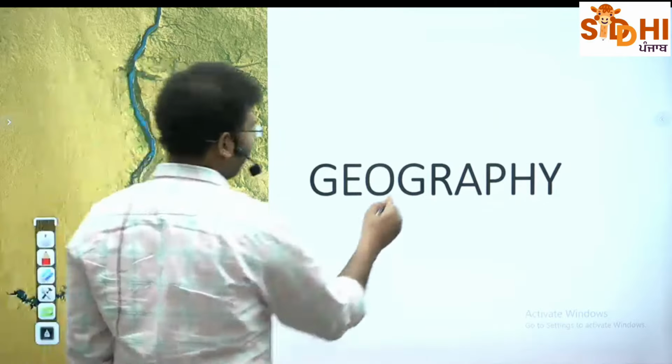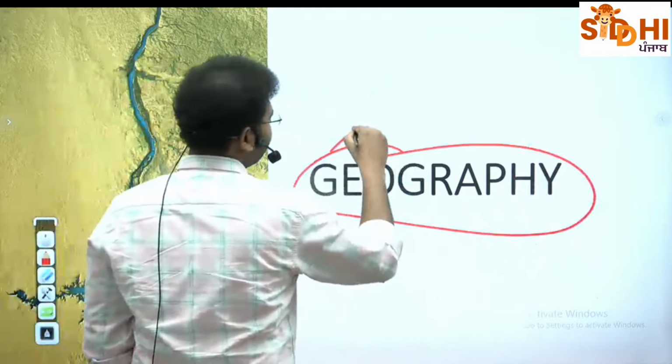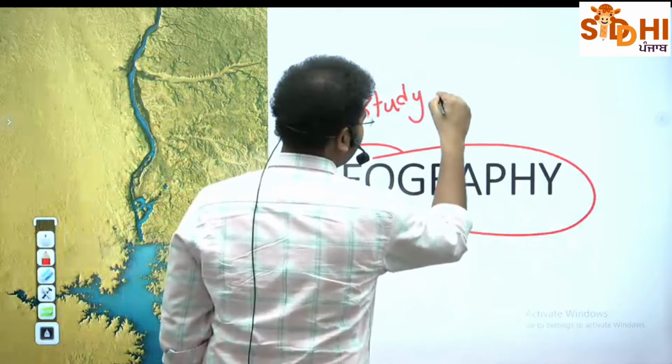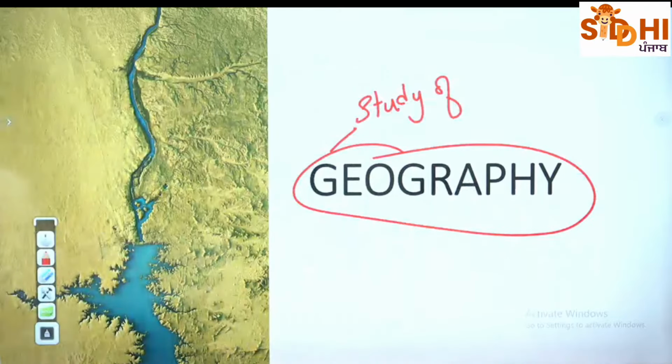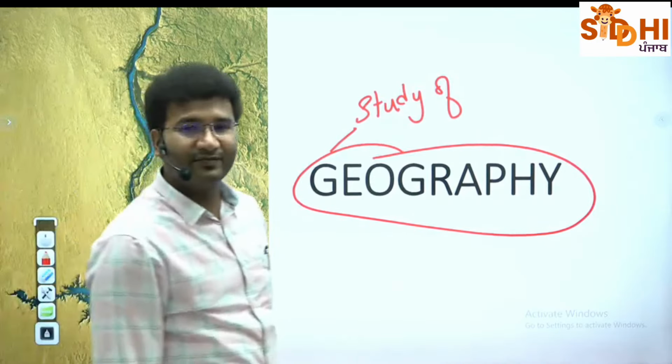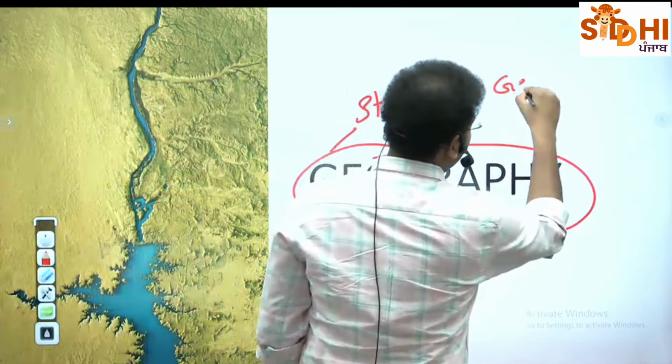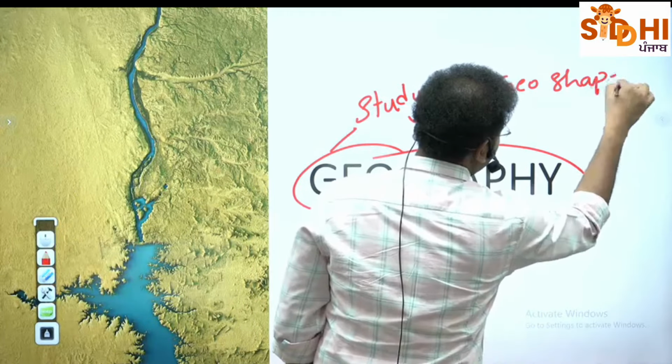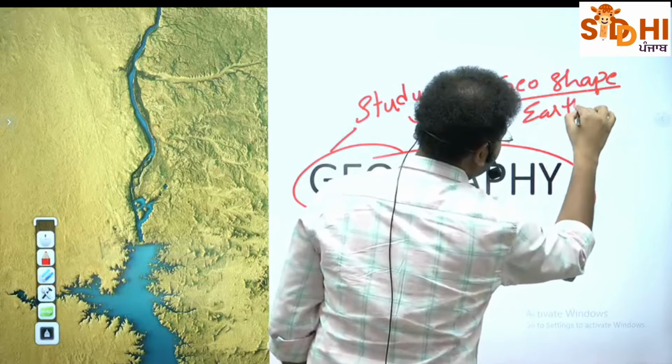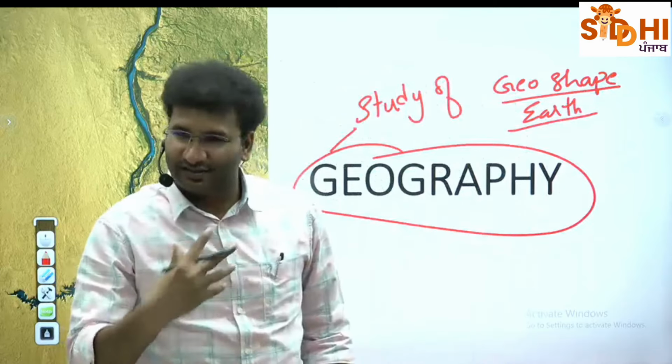So again, there's a new definition that is coming by Asta. Study of. Yes, online you can also comment. Please be interactive. Okay, study of geo shape, that is earth. Study of earth. Okay, I agree to you. But what do you study on the earth? Okay, how the plateaus and landforms, he says. She says everything.